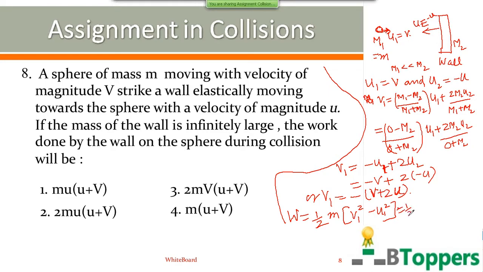So v1 square you can substitute as (v plus 2u) whole square. u1 square can be written as v square. You can copy down the working if you want to copy the solution of the problem. And simplification, you can try to complete it yourself carefully.